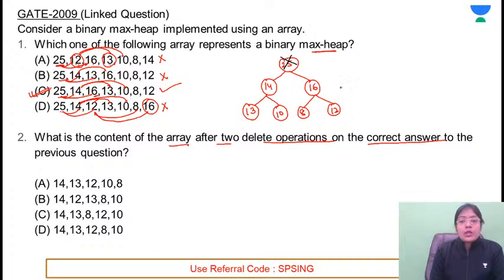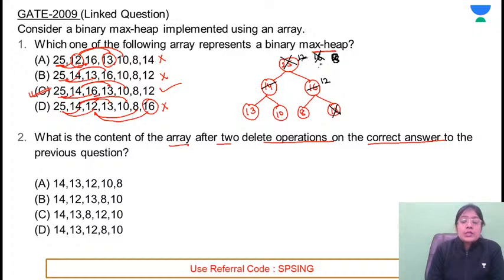This will be replaced with the leftmost or the last element. Now heapify this tree. 12 is smaller than both of its children, so this will be replaced with the maximum element 16, and here you will get 12. This is over. Now when you will be deleting the next element, 16 is deleted. So this will be replaced with what? It will be replaced with 8. Now 8 will be swapped with the maximum element you want at the root.